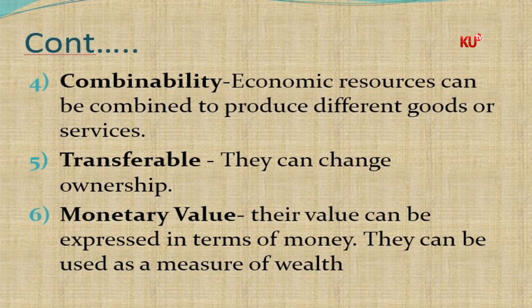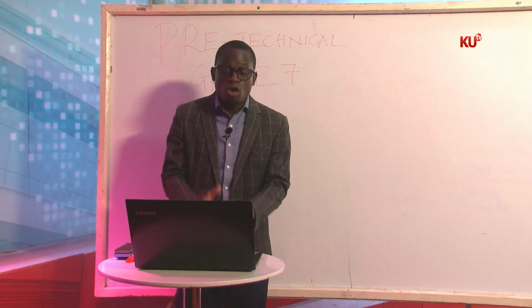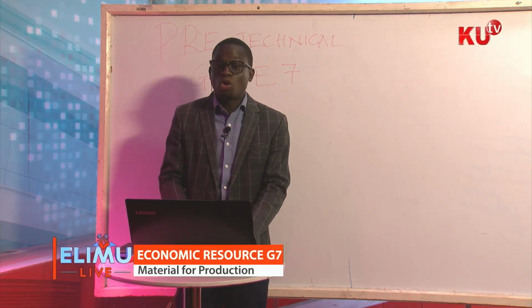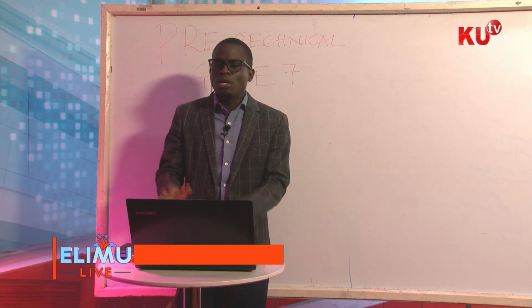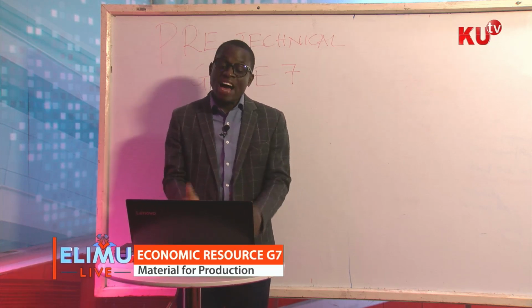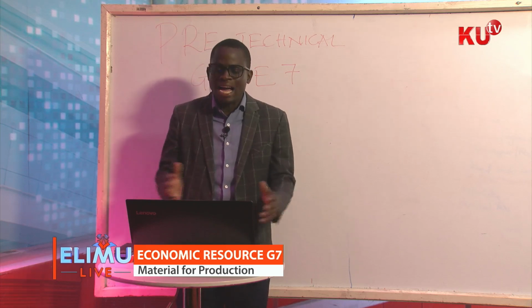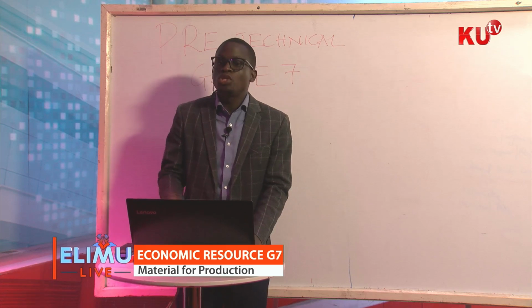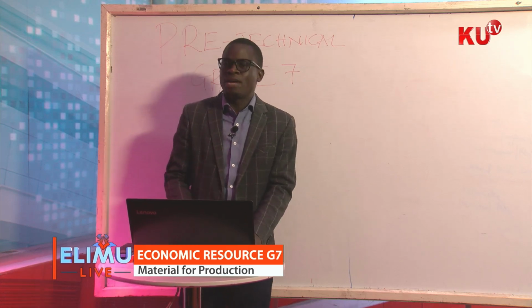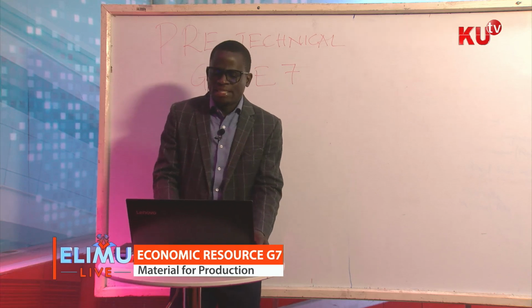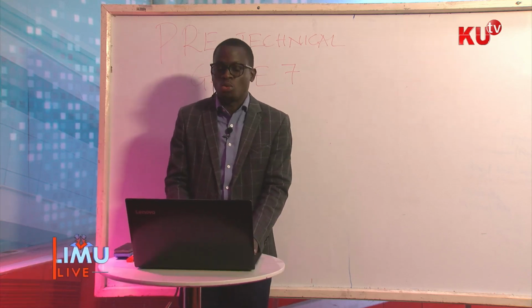When we talk about combinability, for example, let's look at the same example, the land. On our piece of land, we need farmers. Farmers are also economic resources because they provide labor. So I combine the farmers with my land, and I have what we call combinability. They work hand in hand so that we can produce maize, we can produce food, we can produce all the ingredients that we use to cook our foods back at home.